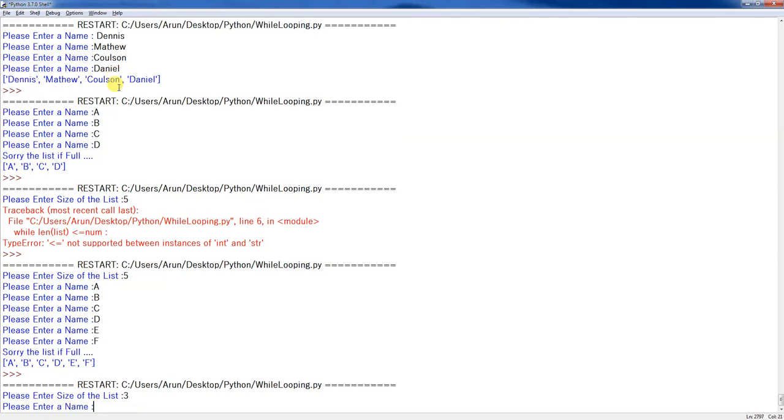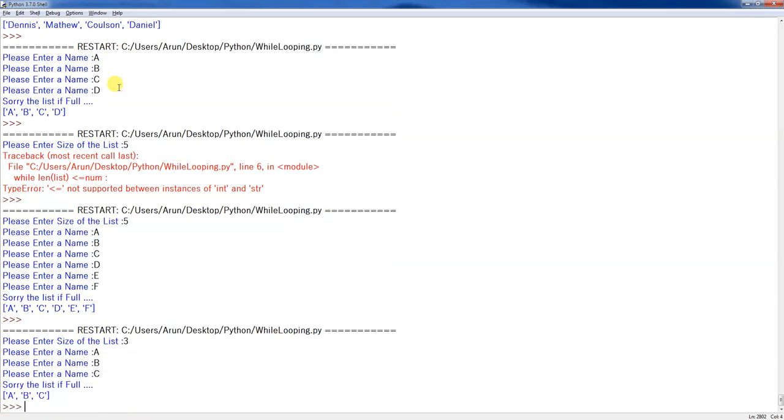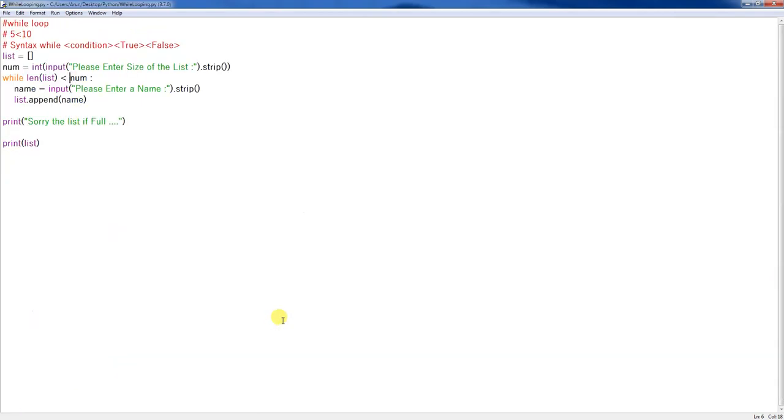I can just put 3. So A, B, C. That's it. The list is full. The 3 values A, B, C. See, the user mentioned 3 and we have 3 values. If it goes more than 3, we're getting an error message saying sorry, the list is full. Try later. Okay.